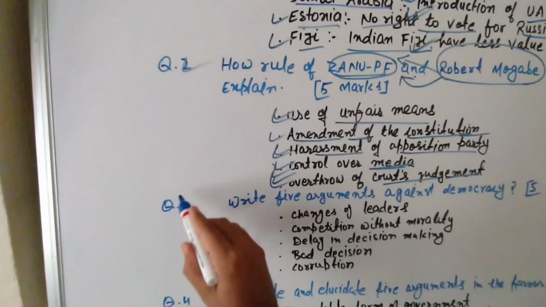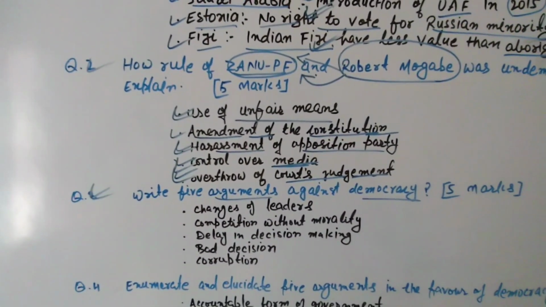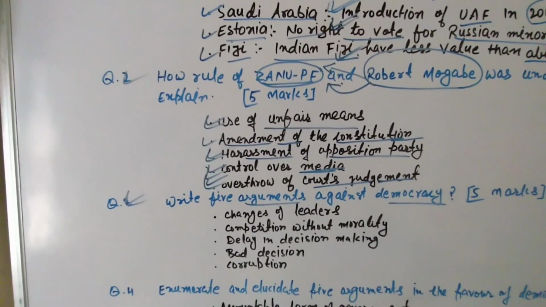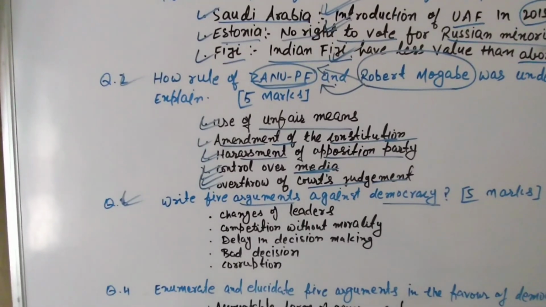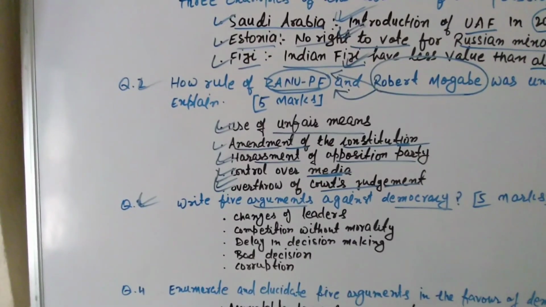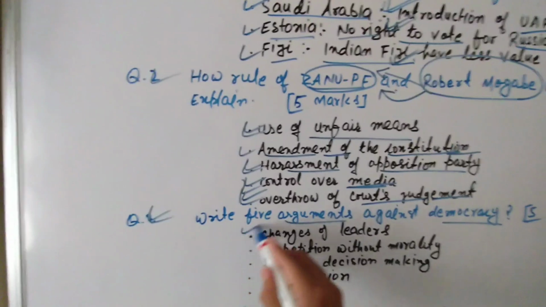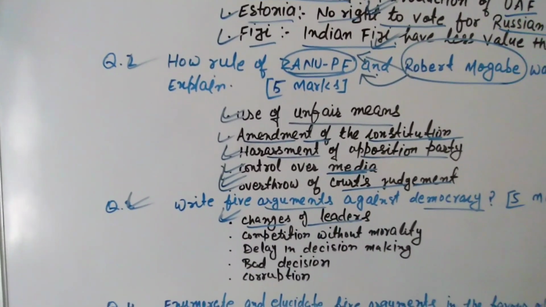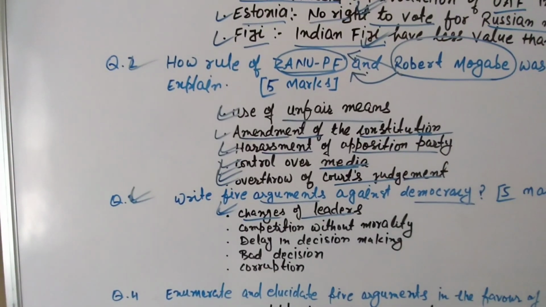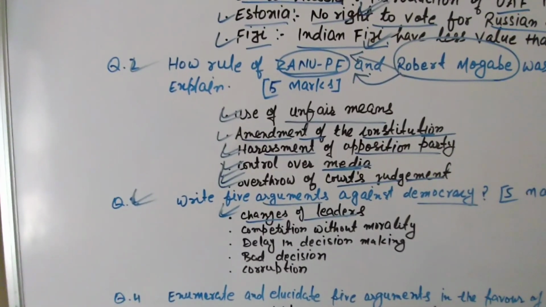Now I'm going to describe question number 3. Write 5 arguments against democracy. So dear students, no form of government is perfect form of government. Democracy is also not perfect form of government. Democracy is also having a few negative things. So these are 5 arguments against democracy. Number 1, changing leaders. Because you know that in democracy, leaders keep changing from time to time after election. So it also leads to instability of the government.